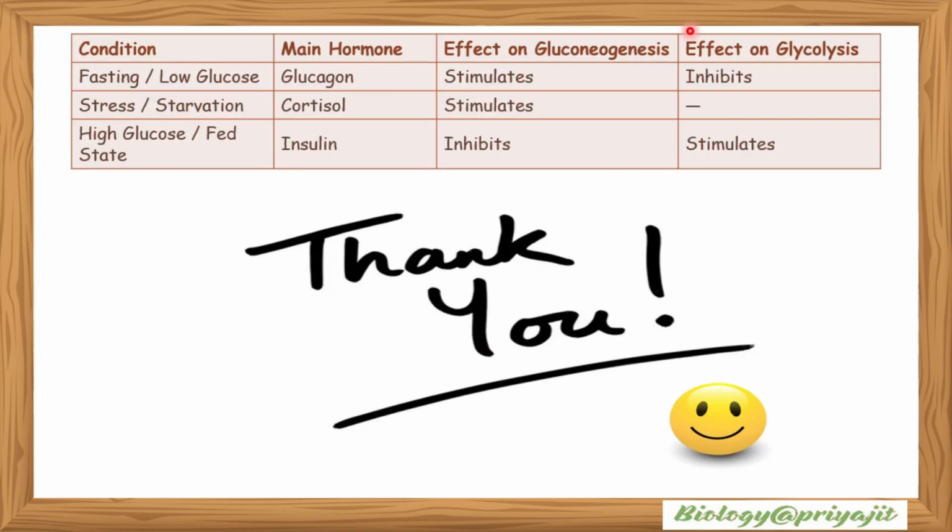So, my dear students, today we explored the fascinating process of gluconeogenesis. That's the body's remarkable way of making glucose from non-carbohydrate sources like amino acids, lactate and glycerol. We learned how this process works mainly in the liver and kidney renal cortex, ensuring a constant supply of glucose during fasting, starvation, or intense exercise. We also understood how hormones like glucagon, cortisol, and insulin finely regulate the process to maintain blood sugar balance and keep our body's energy system running smoothly.